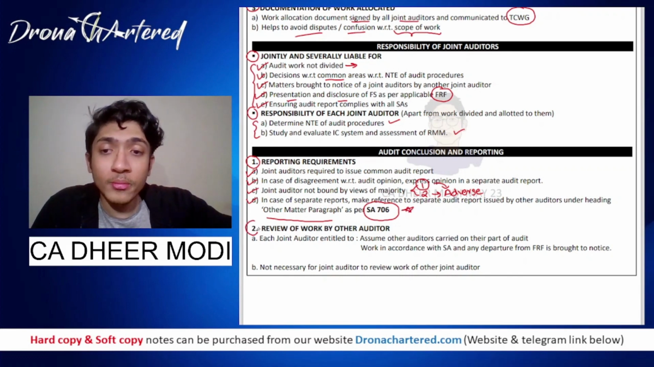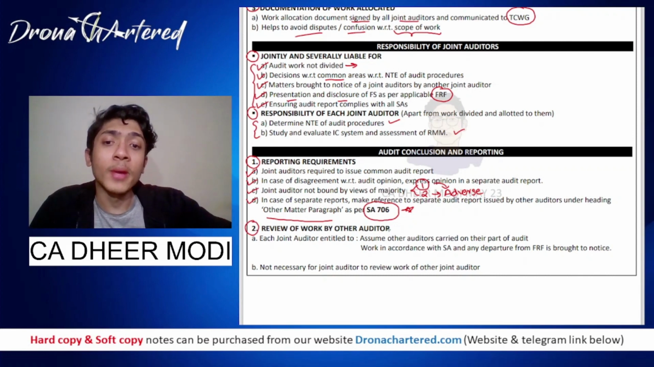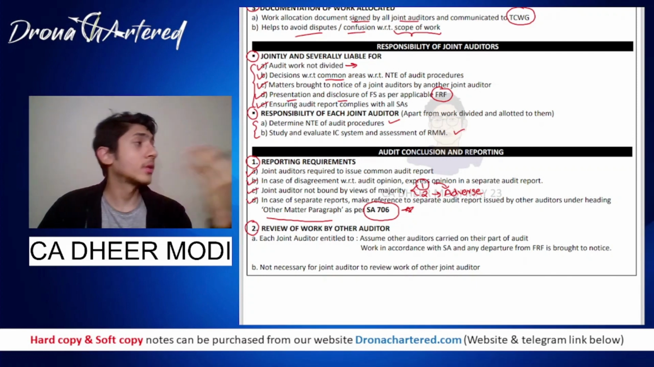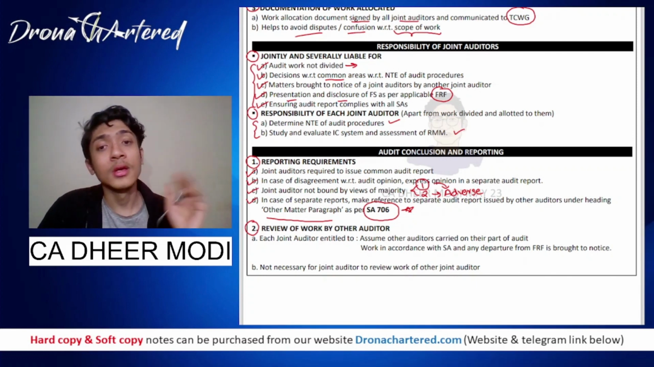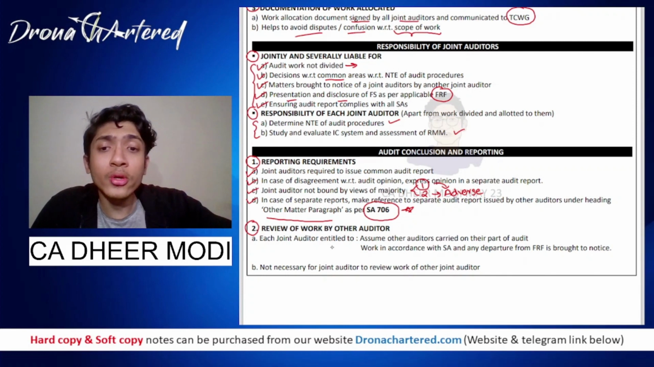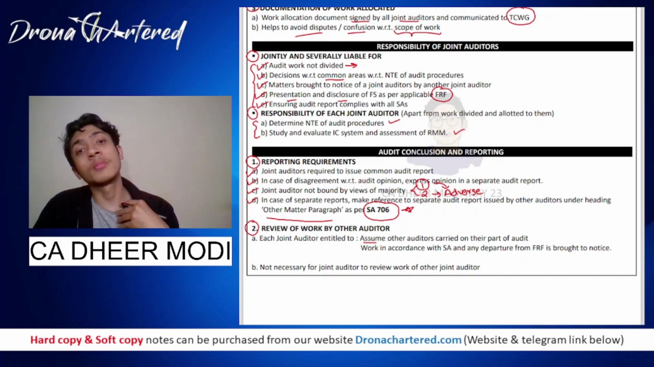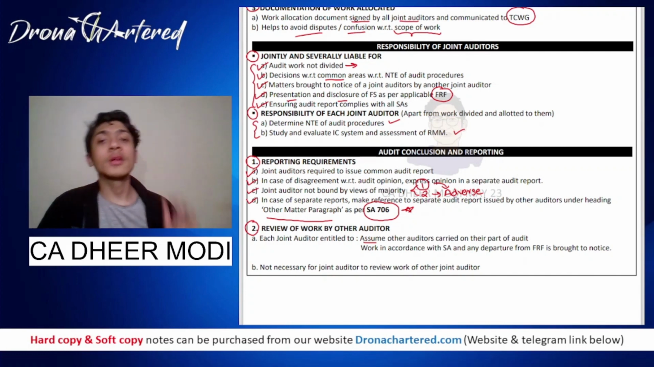Now what is the second part of it? Review of work by other auditor. So as I told you in the starting, one joint auditor and other joint auditors will not be checking each other's work. However, in some cases you might have to review. So each joint auditor is entitled to assume that the other auditors have carried out their part of the audit, that is, whatever work we had divided, whatever work we had agreed on, that this part you will do, this part I will do, I can assume that you have done that work and you have done that work properly. I need not check.